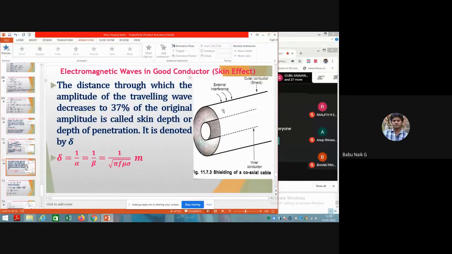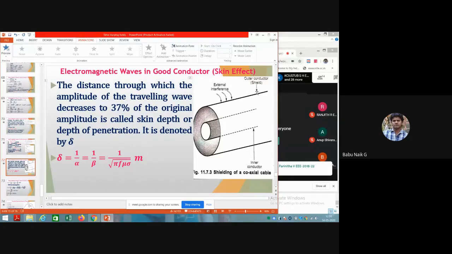The inner conductor carries the signals, such as transmission signals or radio signals, and the outer conductor completely seals it.